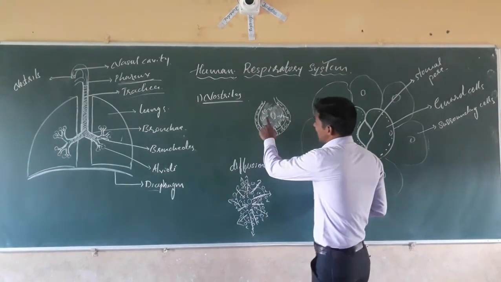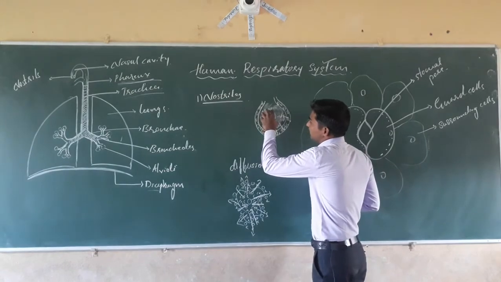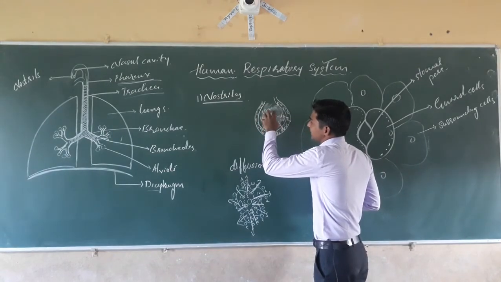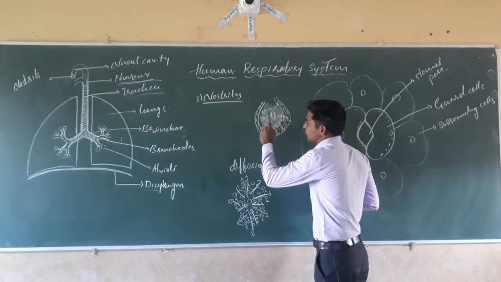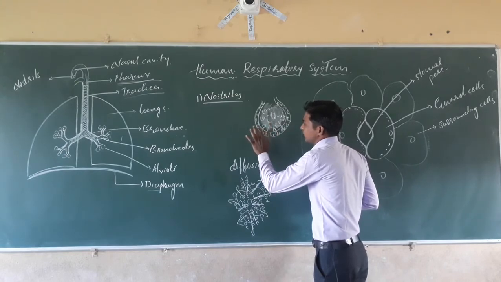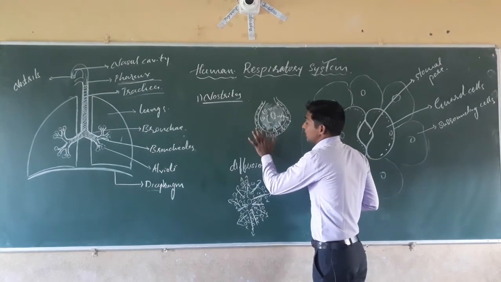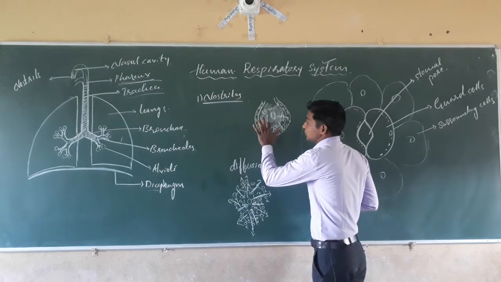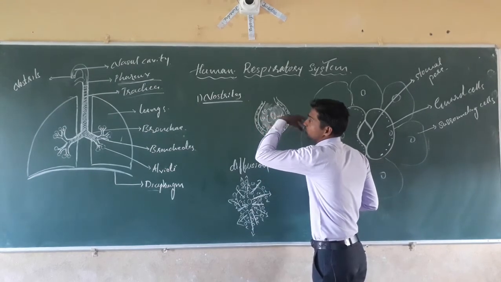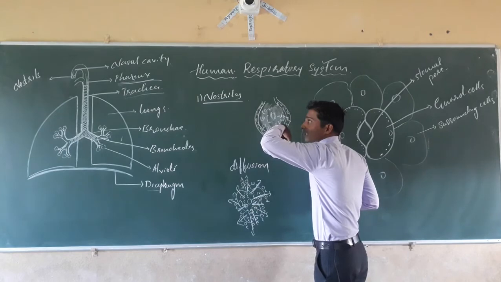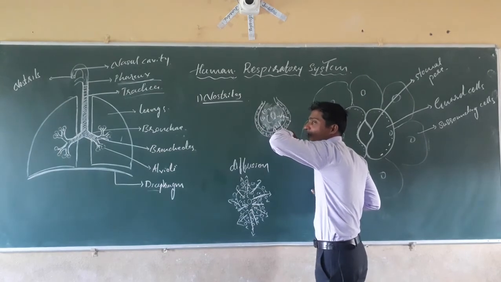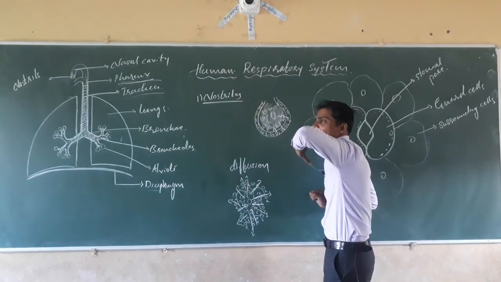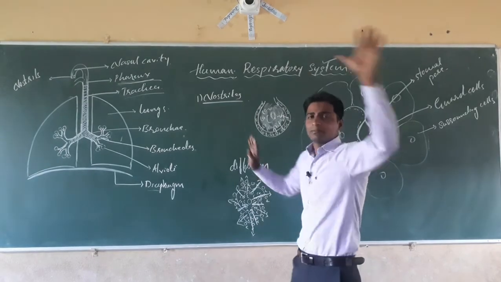It means carbon dioxide from inside the blood, which is rich in carbon dioxide, will move from higher concentration towards lower concentration. Oxygen, where more concentration is present, will enter into the blood. Then blood again goes to the heart for pumping, and the heart will pump the blood to the different parts of the body. It means oxygen will be supplied to each and every part of the body.